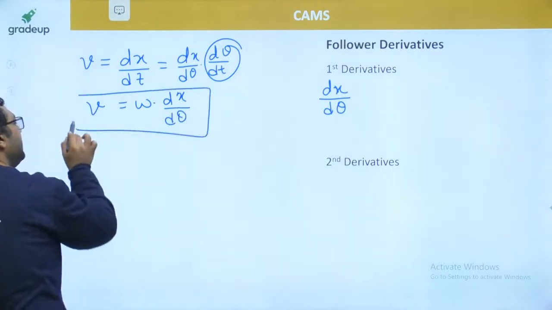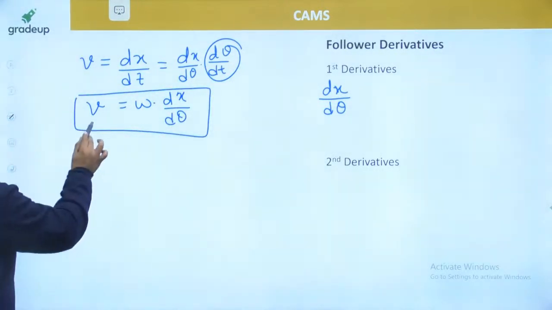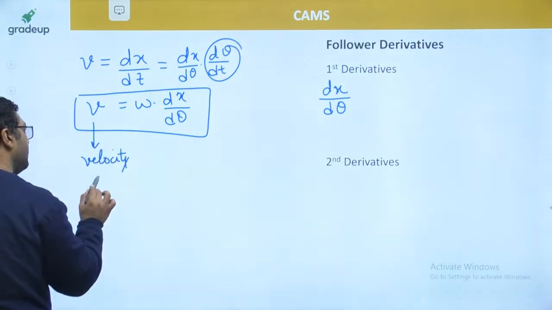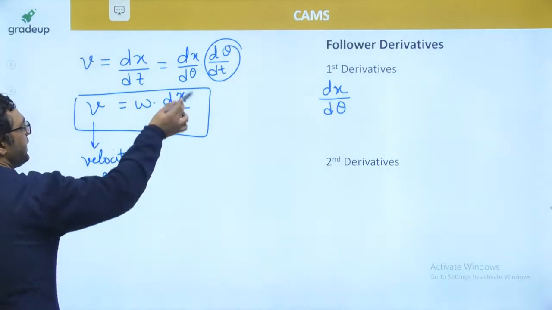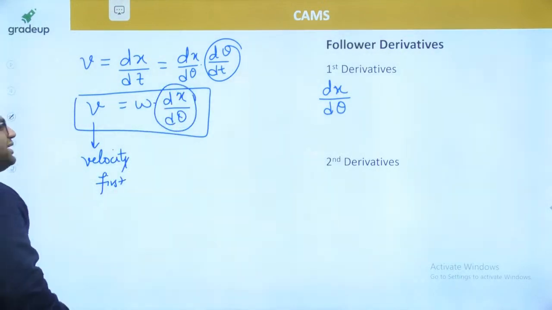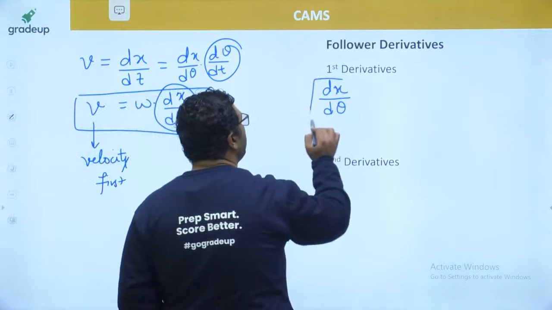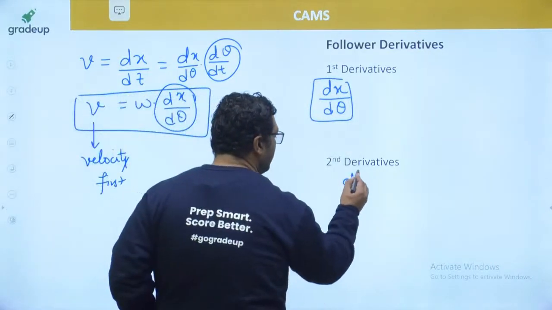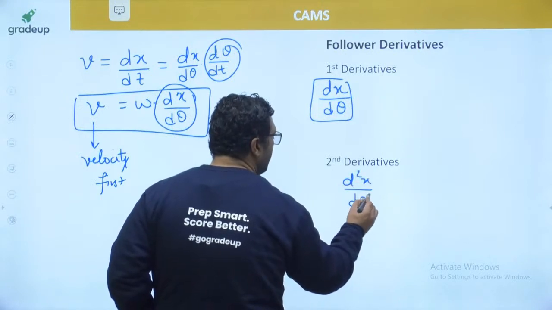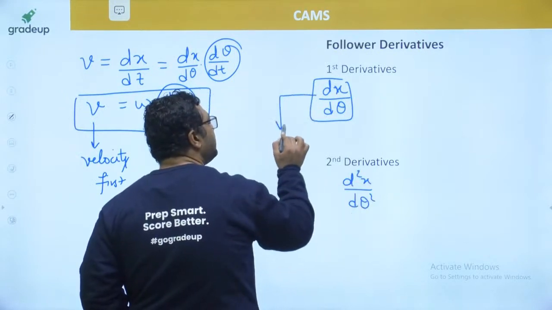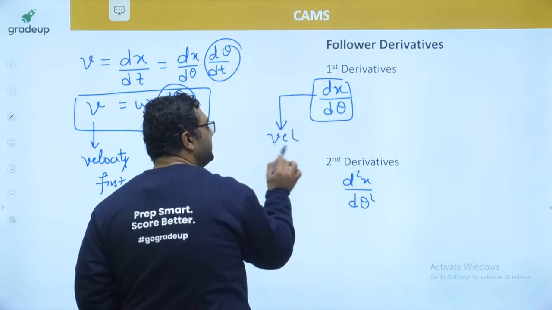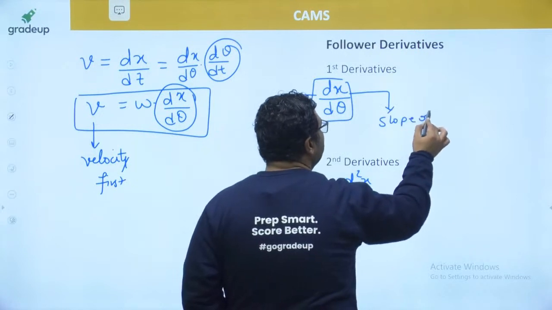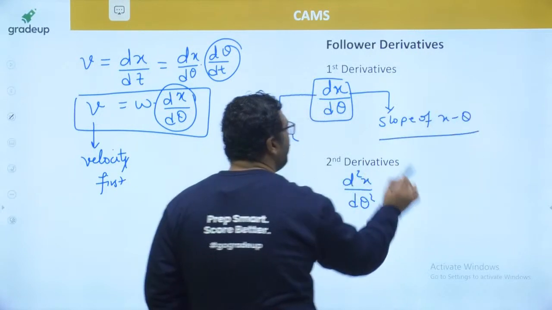So the velocity is the first derivative. This first derivative is directly proportional to dx by d theta. You can consider the first derivative to be dx by d theta because you know omega is a constant. Similarly, the second derivative is d square x by d theta square. dx by d theta is related to velocity, that is given by physics, and this is the slope of the x-theta diagram, that is given by mathematics.